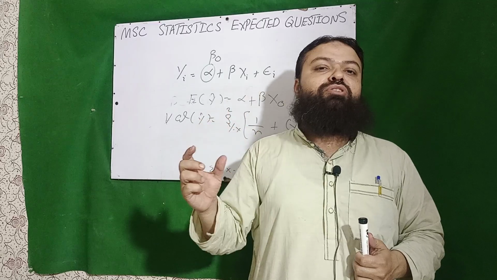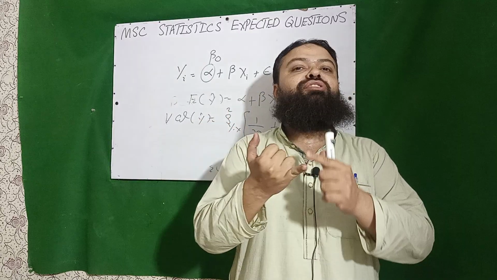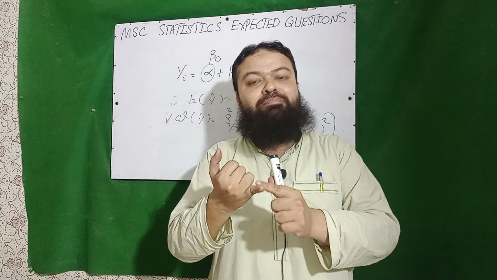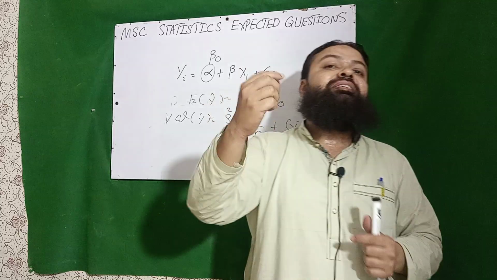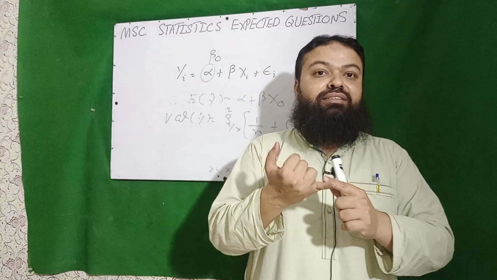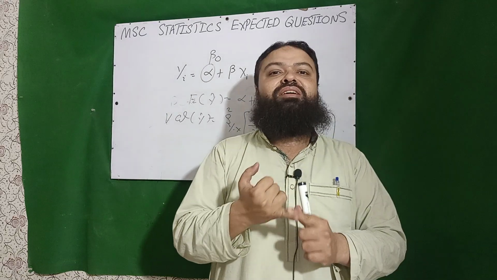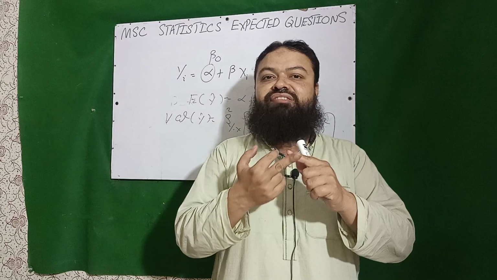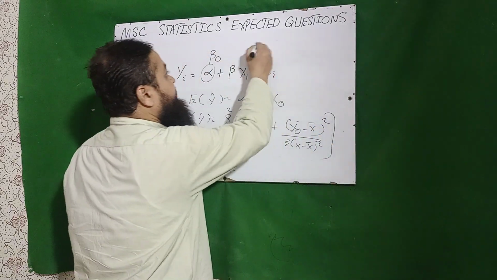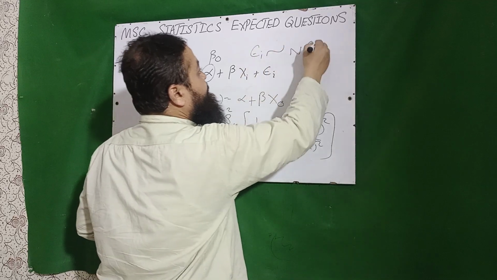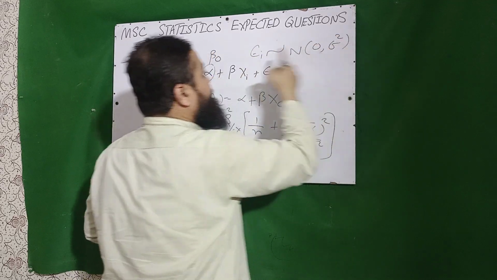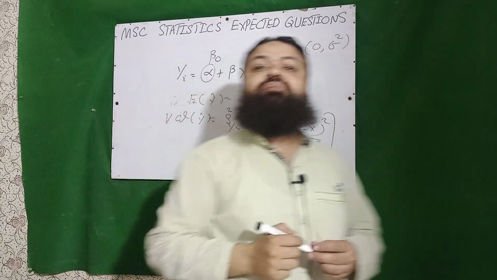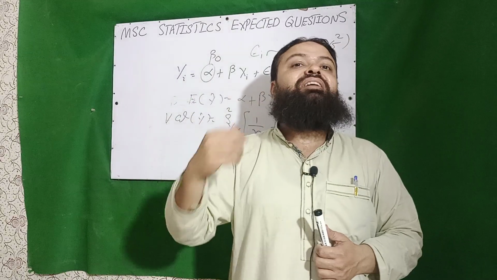We know the regression model and we know alpha, which is also called beta node. It is the intercept and the regression coefficient is beta 1, and the distribution of error term is normal. Its mean is 0, variance is sigma square, and we can also write error term follows normal distribution with 0 mean and variance sigma square, its covariance is 0, distribution is normal, then intercept is unbiased.